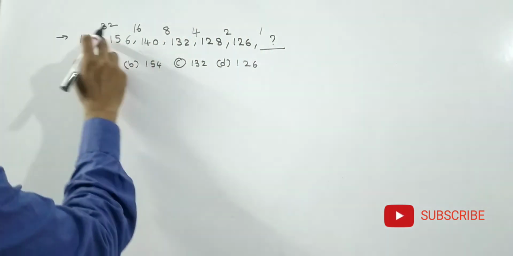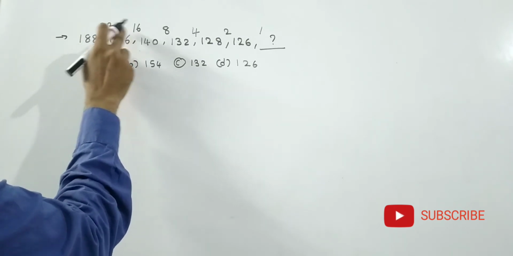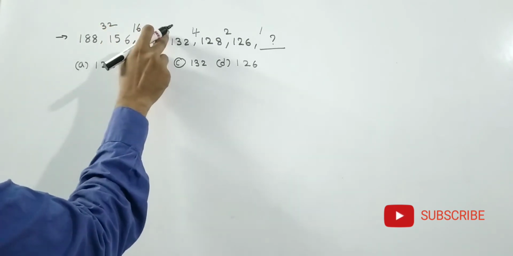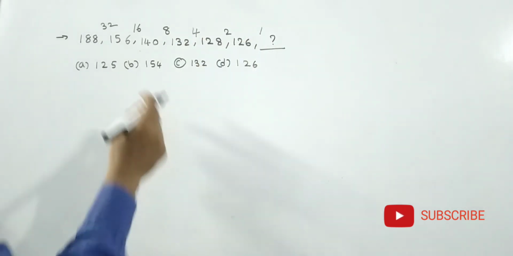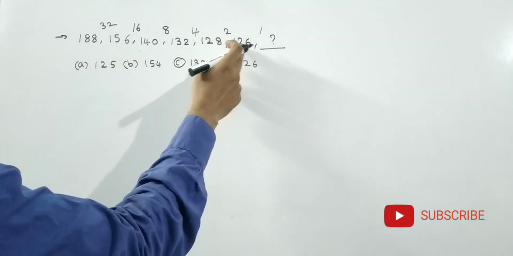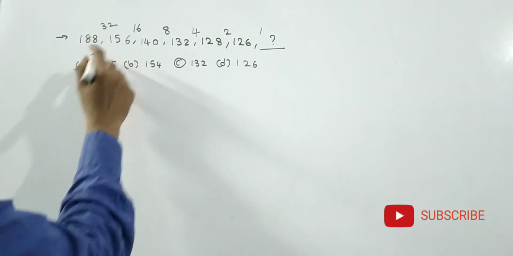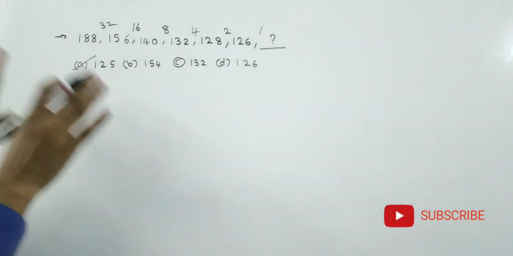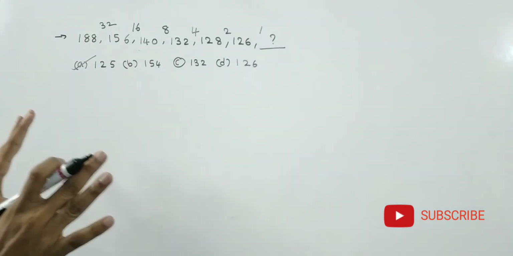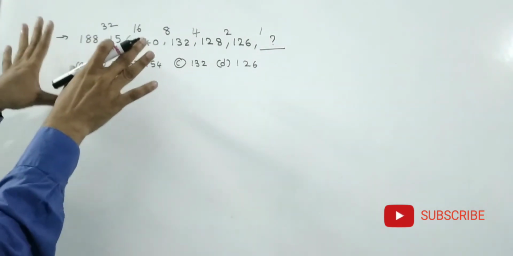1. See friends, 32 of 16 of 8, 8 of 4, 4 of 2, 2 of 1. Every time he is subtracting. That means 126 minus 1, how much? 125. Answer is 125. Nothing is there. Very simple. But if you practice number of times, then we will get easily.